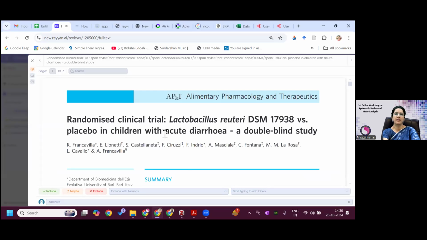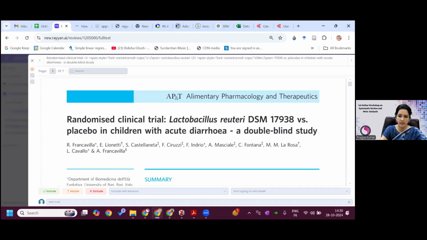And if you have to include it, you just have to click include. If you are excluding, you have to put reason. Here, the reason is important because you have to give this reason in the Prisma. That out of 26, if you are excluding any article or if you are excluding, let's say 10 articles, what were the reasons of exclusion?